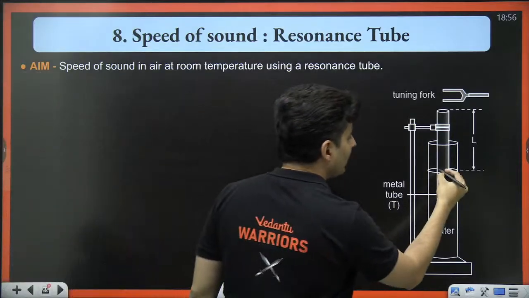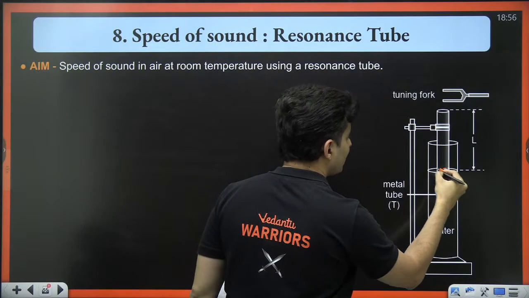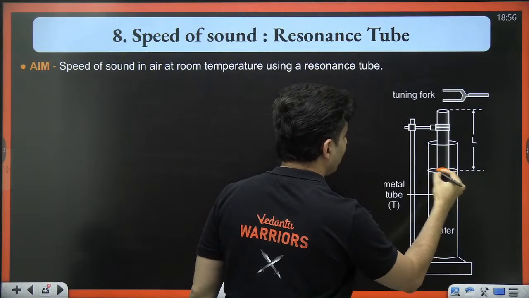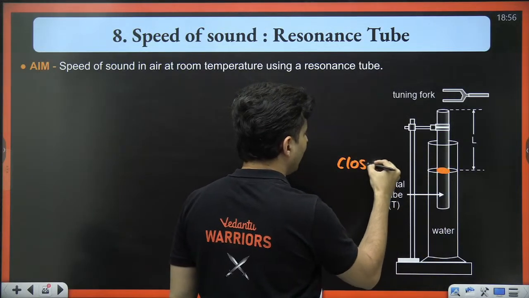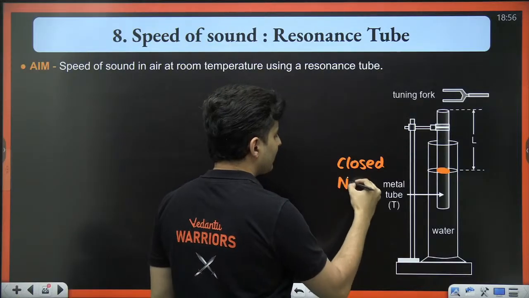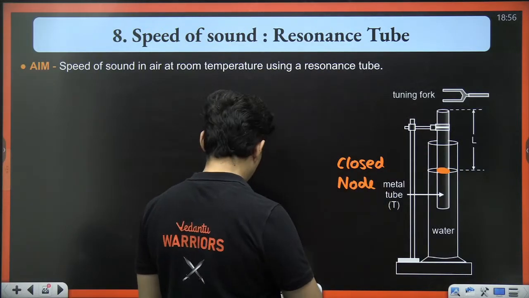Well, first thing, because this part will behave like a closed end, there must be a node over there.